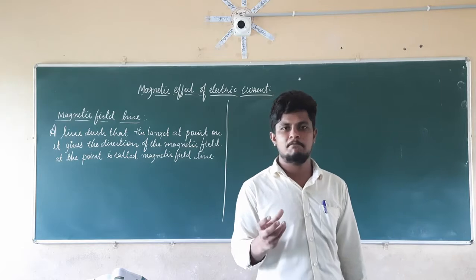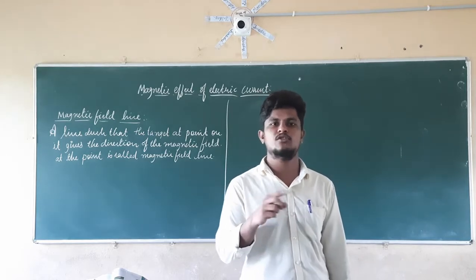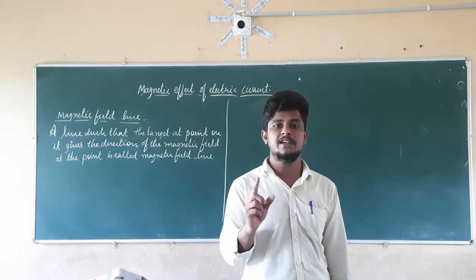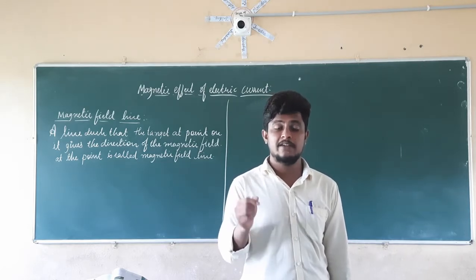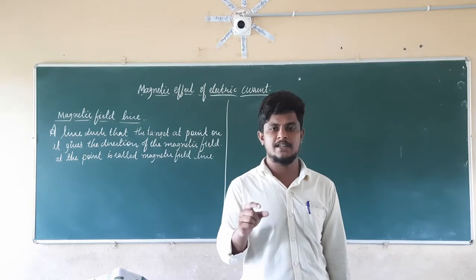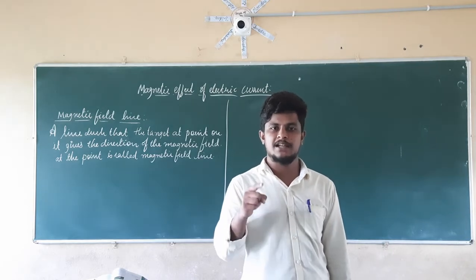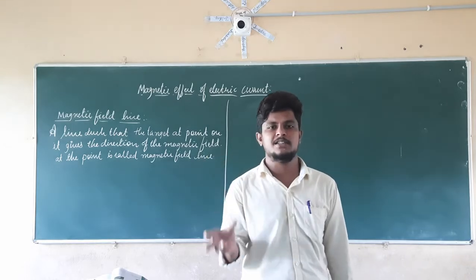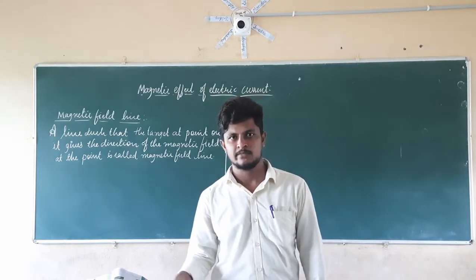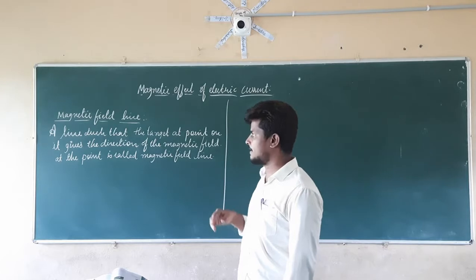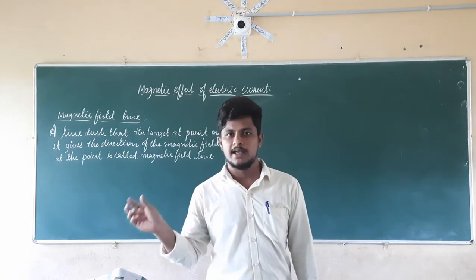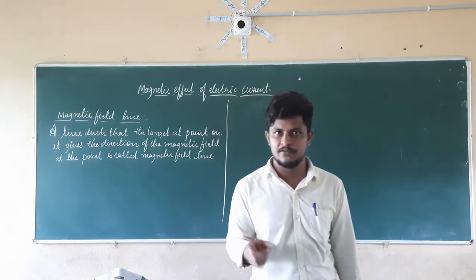When we take the compass near the magnet, it starts to deflect. It starts to show different directions. If it shows a different direction, it is because the magnetic field is acting in that direction. For that reason, there is the presence of a magnetic field. So while studying the magnetic field lines, we are going to take two conditions. First, we take a compass to check the direction of the magnetic field lines.